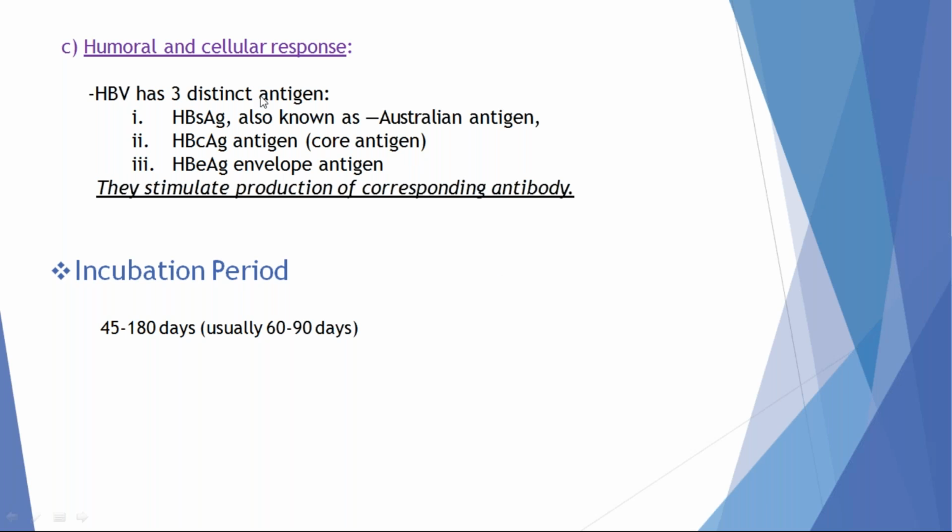Among the three antigens, HBsAg is very important to diagnose or screen a patient with hepatitis B virus. HBsAg helps us to assess the quantity of infection. That is, it is a quantitative marker of viral infection. We cannot isolate HBcAg because it is covered by the envelope antigen HBsAg. That's why antibodies can't detect HBcAg in blood. The incubation period of hepatitis B virus is 45 to 180 days.